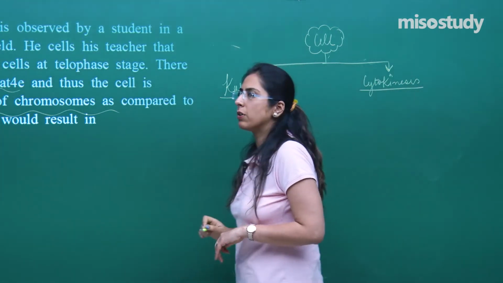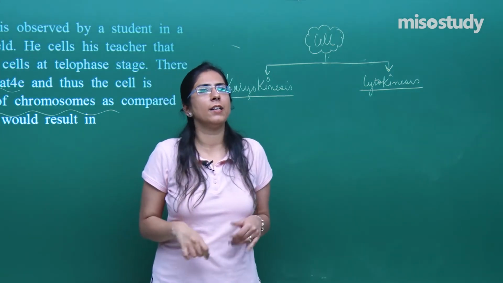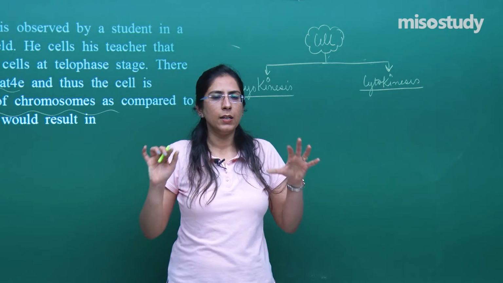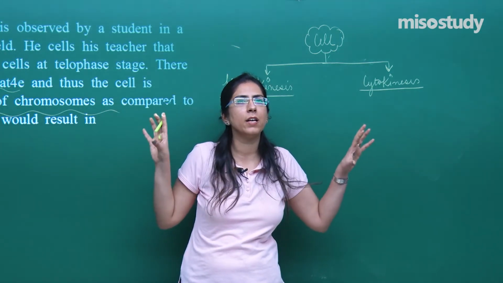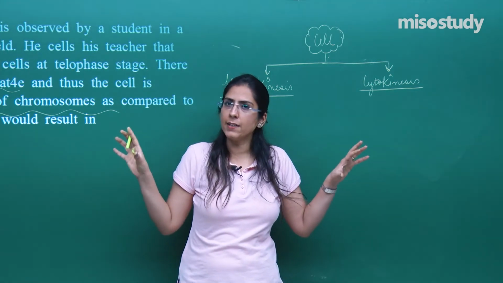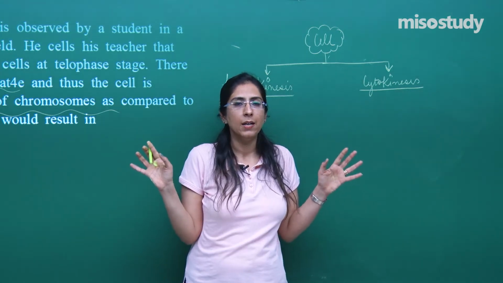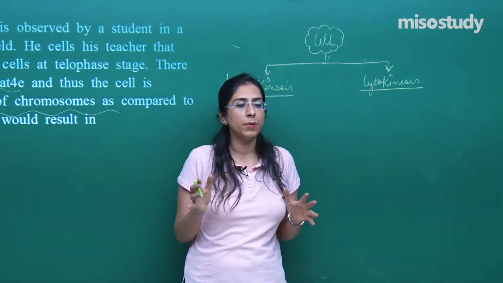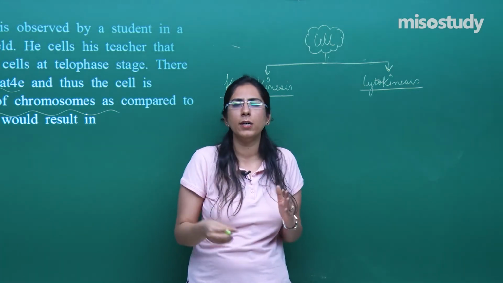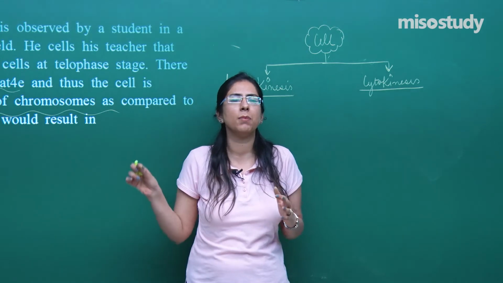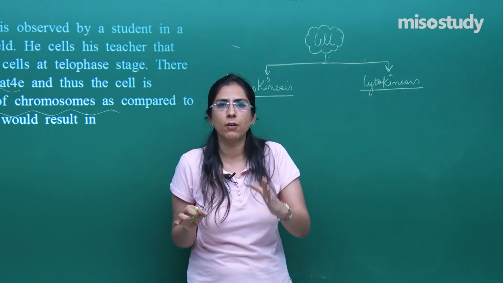Karyokinesis means division of the nucleus. That means whatever is present inside the nucleus, the DNA will replicate and divide. The chromosome number will double itself and later migrate towards each cell. Now they said that cytokinesis is not happening. That means cell plate formation has not happened. That means that cell will be having double, more than double, 3 times, 4 times, 5 times, 6 times number of the chromosome, because that cell has not undergone the cytokinesis.